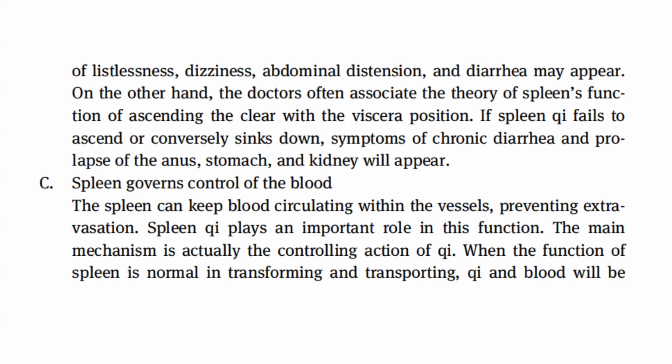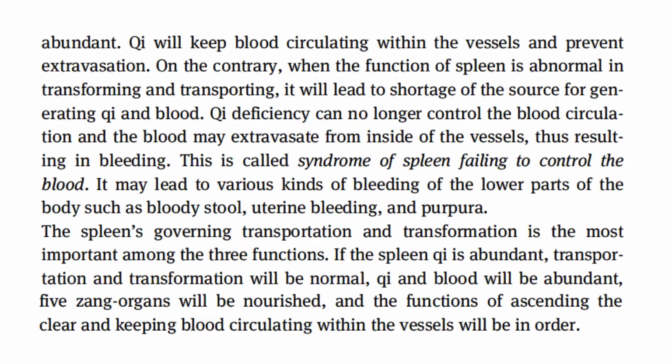The main mechanism is actually the controlling action of qi. When the function of spleen is normal in transforming and transporting, qi and blood will be abundant. Qi will keep blood circulating within the vessels and prevent extravasation. On the contrary, when the function of spleen is abnormal in transforming and transporting, it will lead to shortage of the source for generating qi and blood.